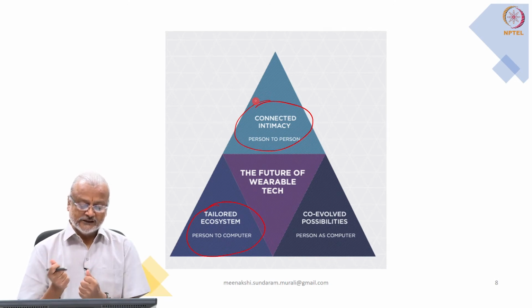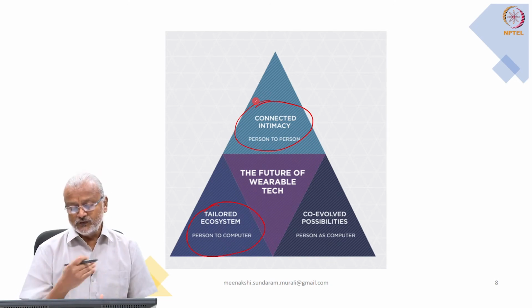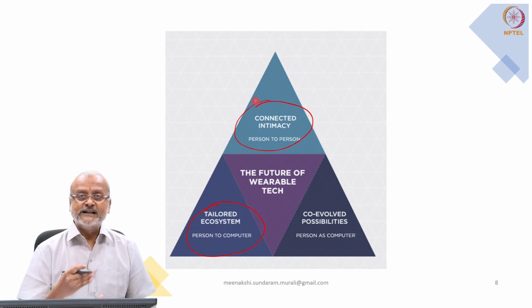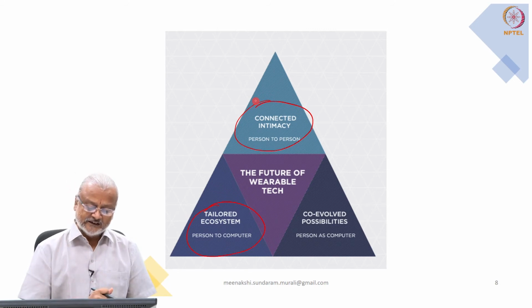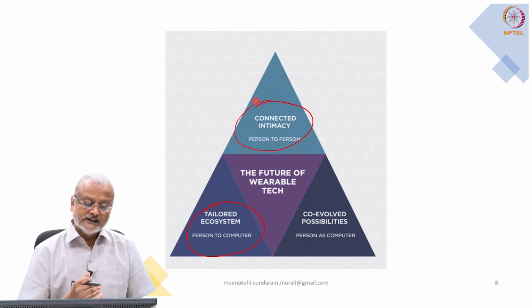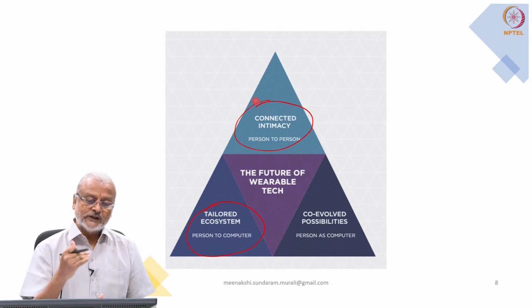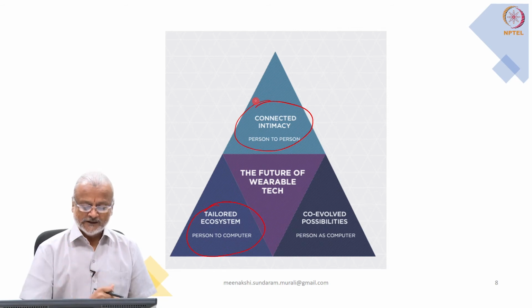Today it is an existing product. So the future of wearable tech is heading towards that, where you are able to give instruction to the IoT device, that is, from person to person, information is passed on, and actions are taken on that.